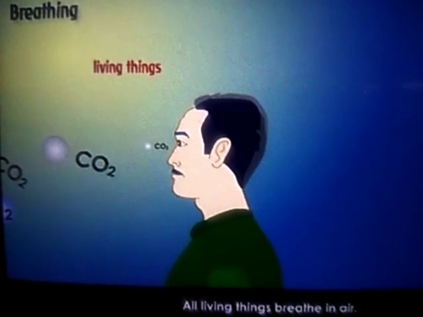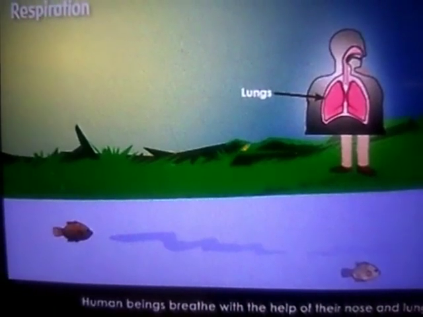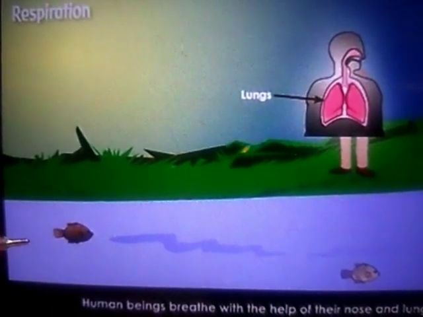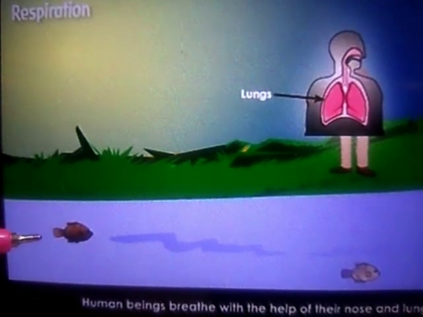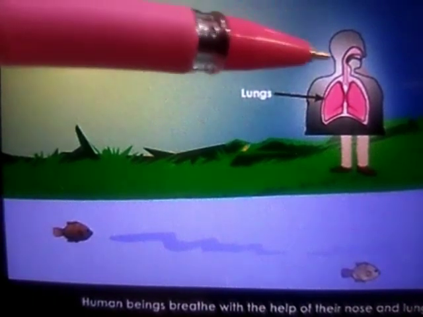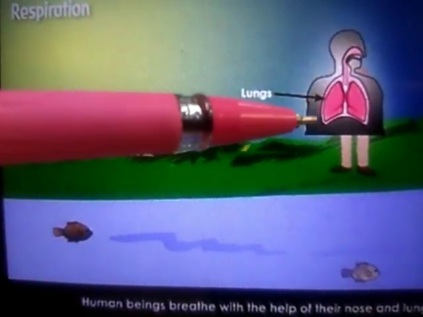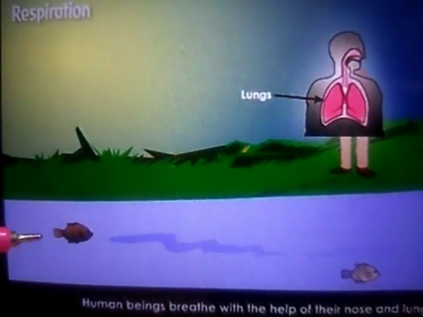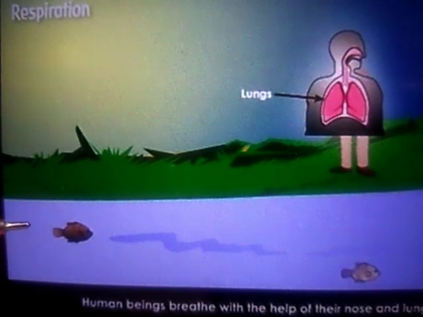Next we will go to animals. Animals like fish. Fish lives in water and their respiratory organs are different compared to human beings. Human beings breathe with the nose with the help of the organ lungs. In the same way, fish breathes in water with the help of gills.